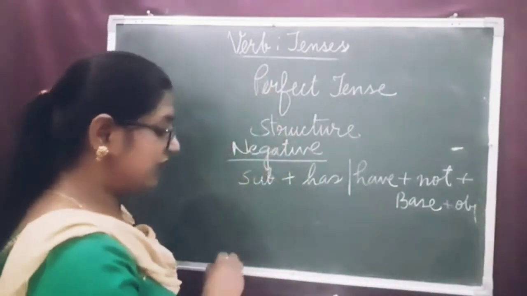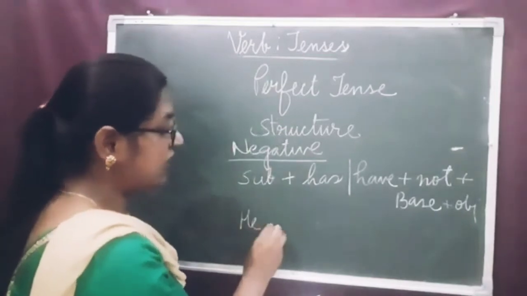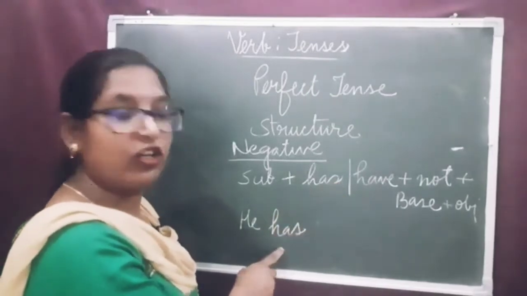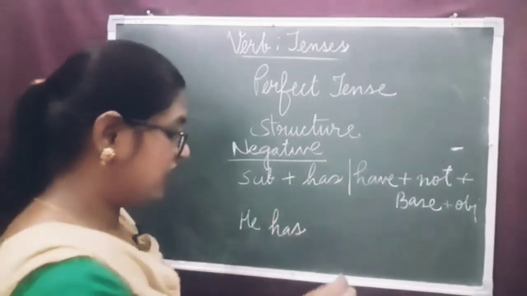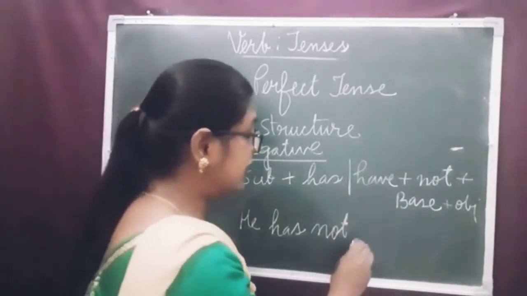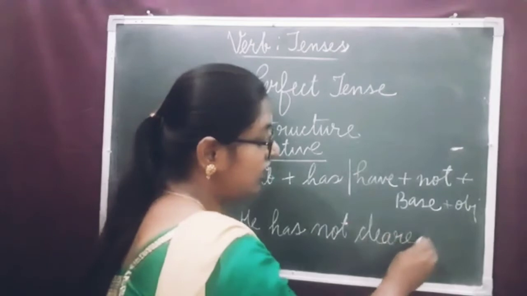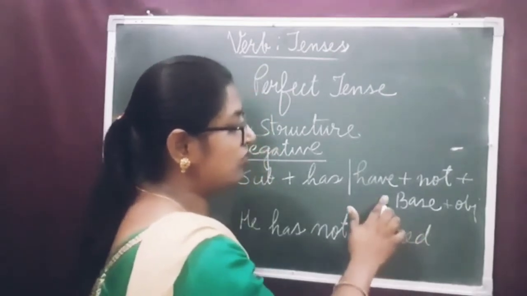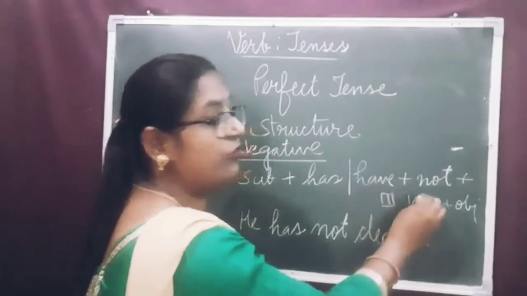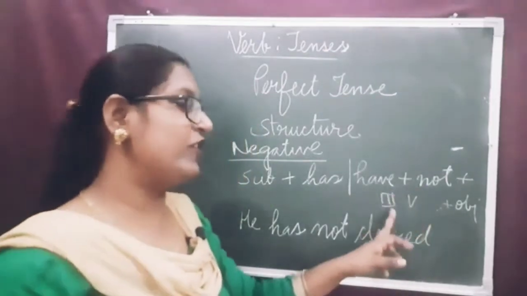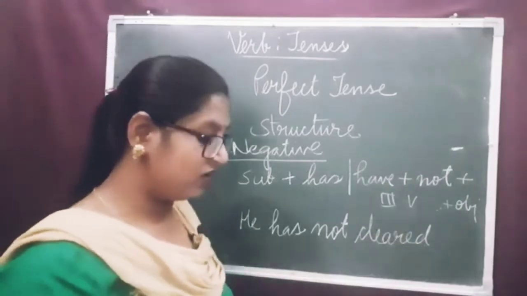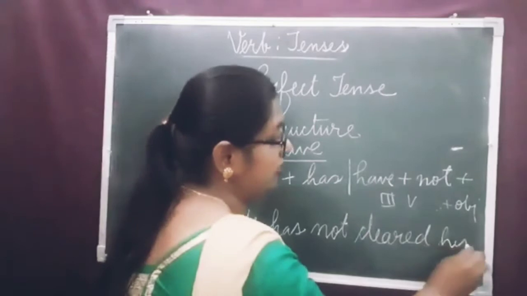Dear children, let's see the example. He has. He is the subject. Has is the auxiliary verb according to the subject. He has not. Not is the word of negation. Cleared is the third form of the verb we always use in the perfect tense. We always use third form of the verb. So he has not cleared his dues.